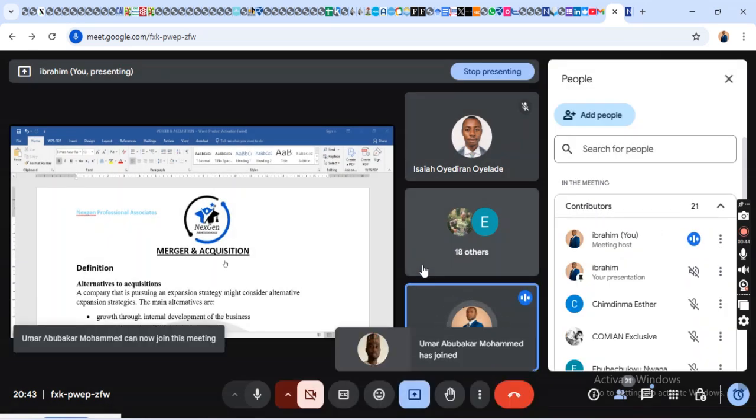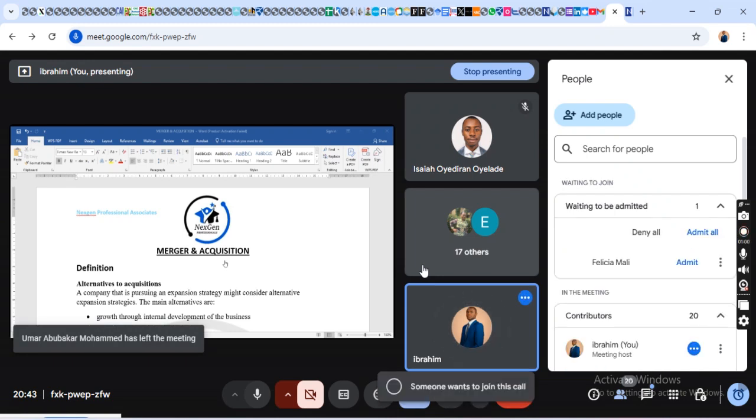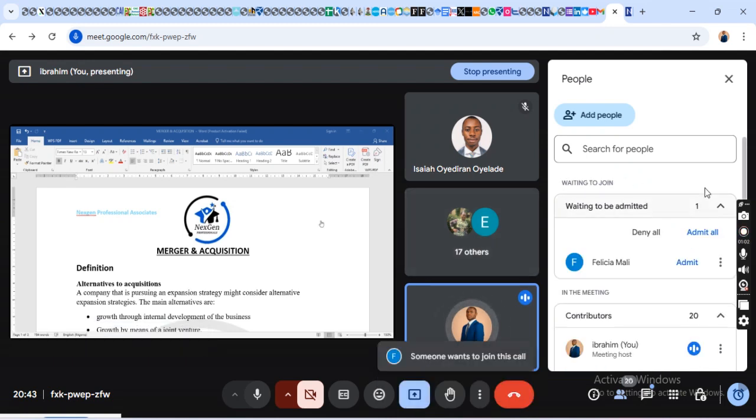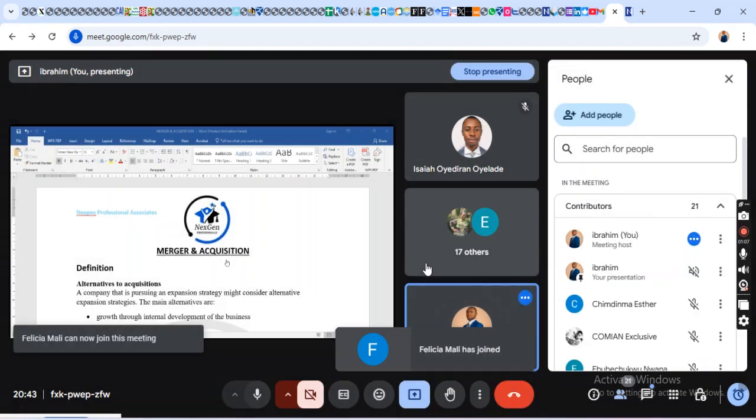Alternative to acquisition, reasons for merger or acquisition, disadvantages of acquisition, the reasons why acquisitions fail.